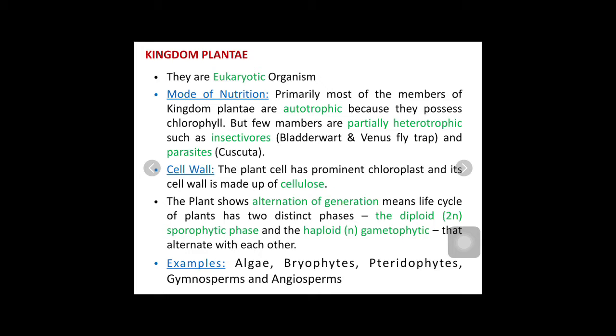And the second is parasitic plant, the example is Cuscuta. So they are the partially heterotrophic plants. This is the mode of nutrition which you observe in the kingdom plantae.